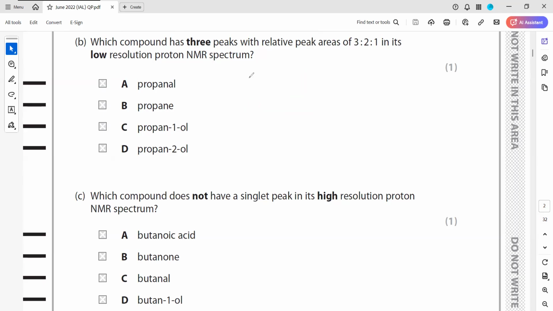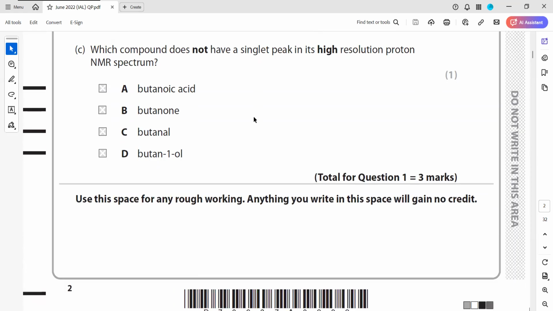Which compound does not have a singlet peak in high resolution NMR? If you want to draw the structure, butanoic acid. Look, whenever a carboxylic acid or OH is there, definitely it will have a singlet, because that hydrogen is counted as alone.